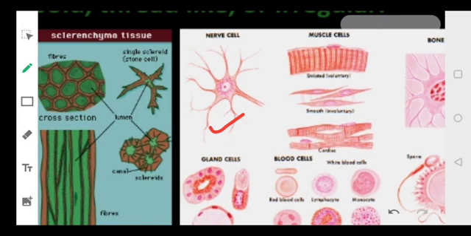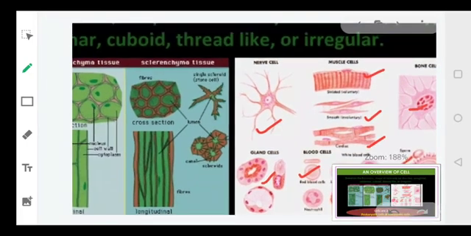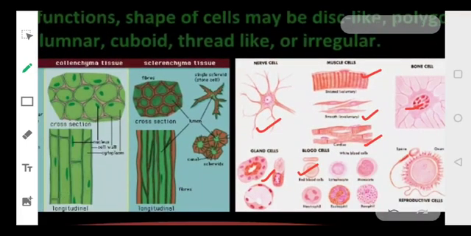As you can see, the nerve cell. Then there are muscle cells. You can see they are cylindrical and elongated. Bone cells contain osteocytes. This is your smooth muscles, cardiac muscles, gland cells, RBC, WBC, lymphocytes. The sperm, as you can see, and the egg also. So all of them have a different shape. The shape of the cells varies with the function they perform. This is regarding the animal cells that I was talking about.